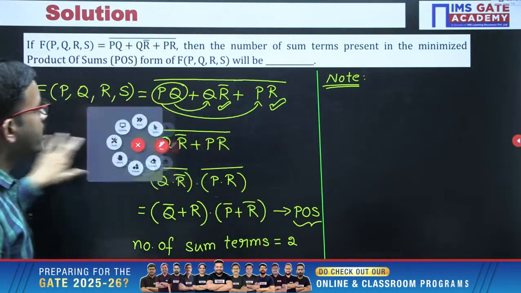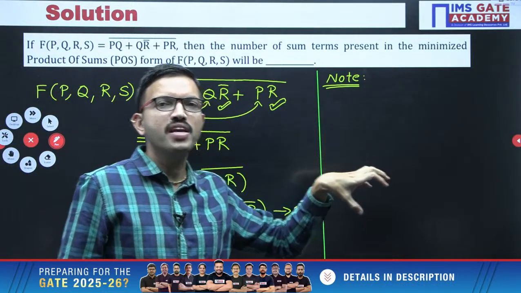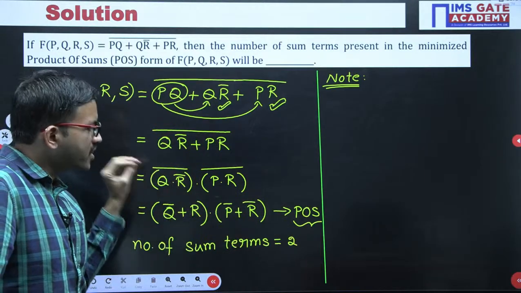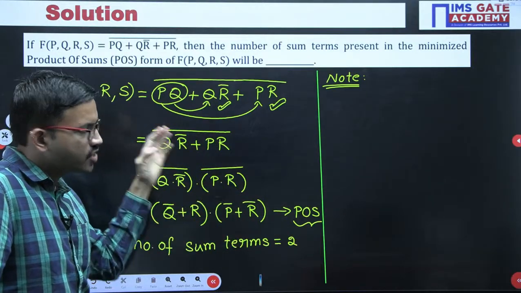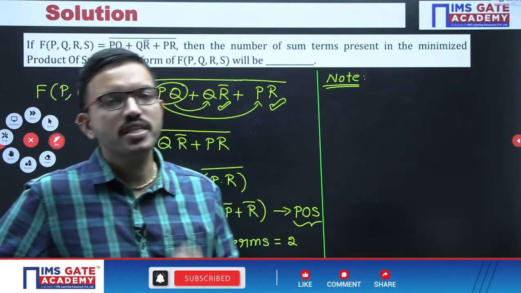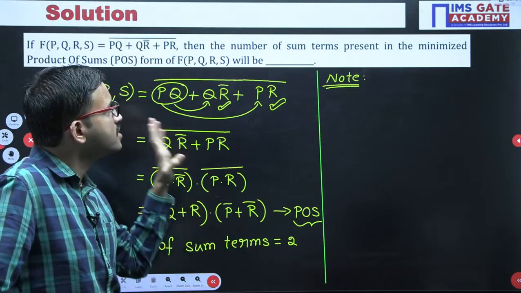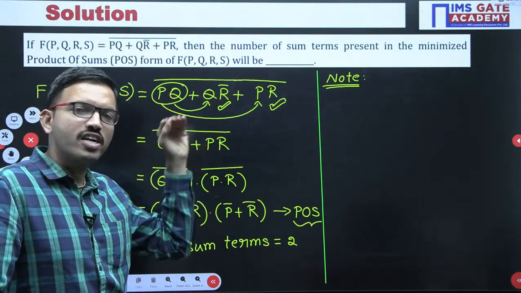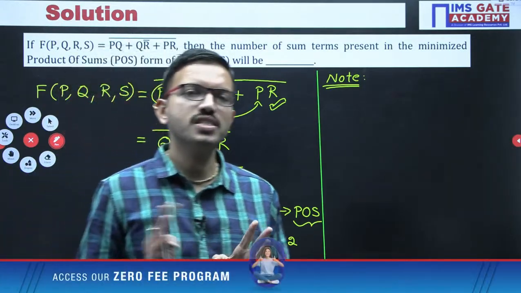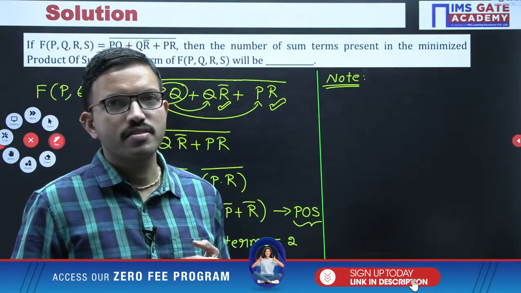For this question, why have I given a 5-star rating? Because according to this question it is up to POS only, but for the same equation, if you continue further, you will get SOP. In that SOP, how many product terms you are getting in the minimized function? If you are getting the correct answer, that means with whatever I told earlier, you can definitely attempt Boolean algebra questions easily in the GATE exam, and in fact you can get the correct answer.